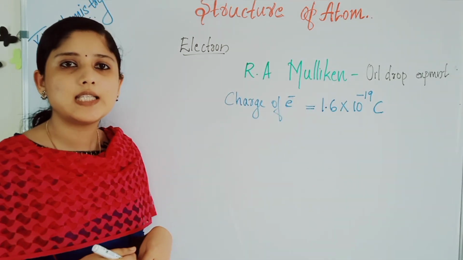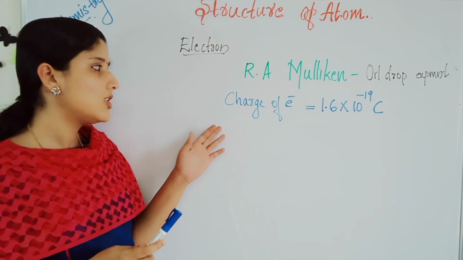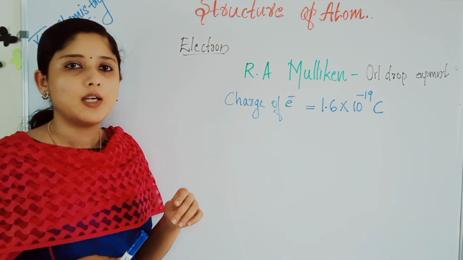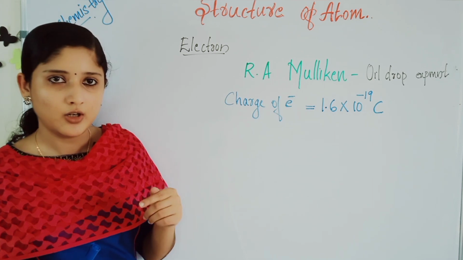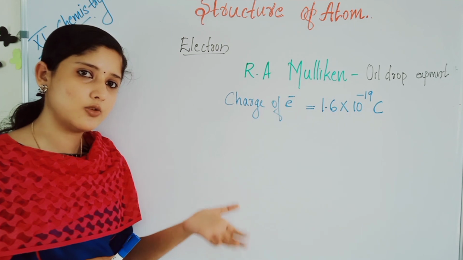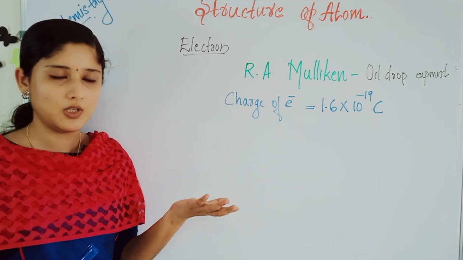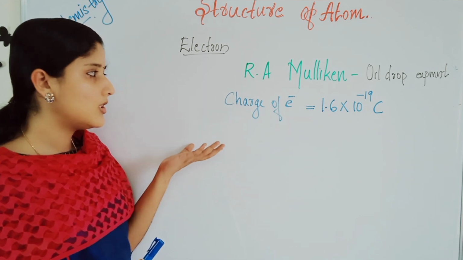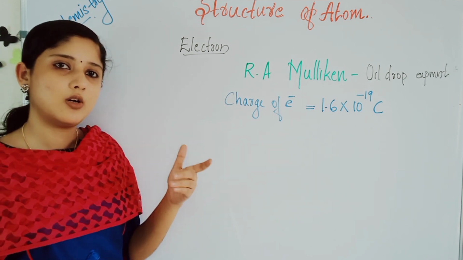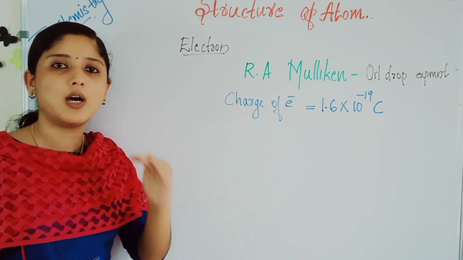Later, it was the scientist R.A. Millikan who discovered the charge of the electron. What is the charge of an electron? Already Michael Faraday told about cathode rays or the electrons, but he couldn't find out the charge of an electron or the existence of an electron. It was J.J. Thomson who found out the electrical charge to mass ratio of an electron.